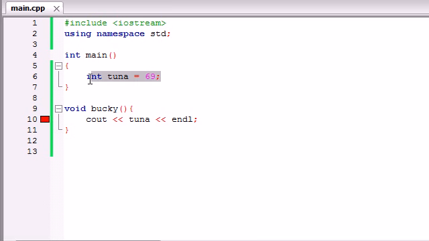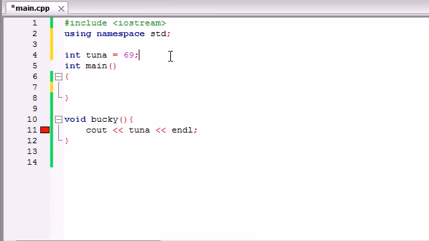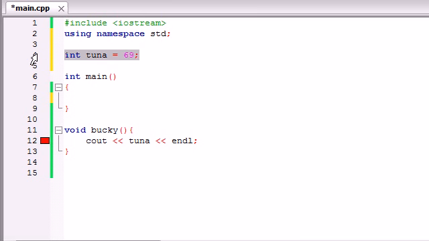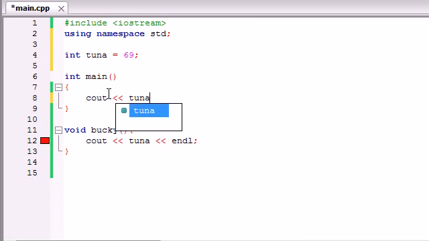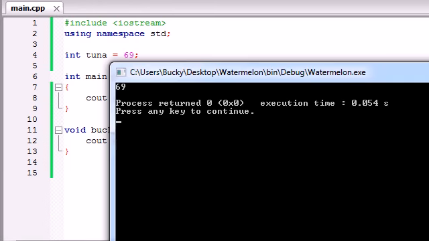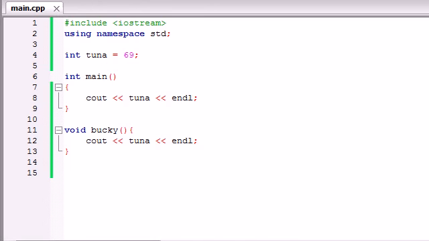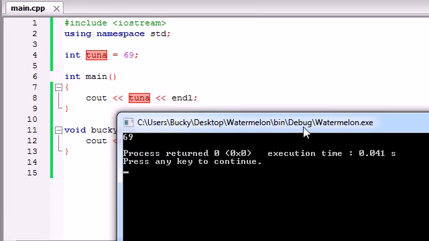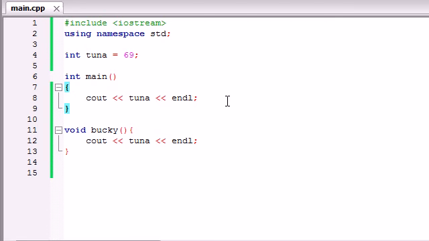So that's why people typically like to declare variables outside all of the functions, because whenever you make a variable outside the function, then every single function in your program is going to have access to it. So say for example main wanted to print out tuna and Bucky wanted to print out tuna. Well, you can go ahead and run this program right now and check it out. Both are going to print out tuna just fine. The reason Bucky didn't print it out and you only saw tuna once was because we didn't call it anywhere. But anyways, that's what the scope of variables is.